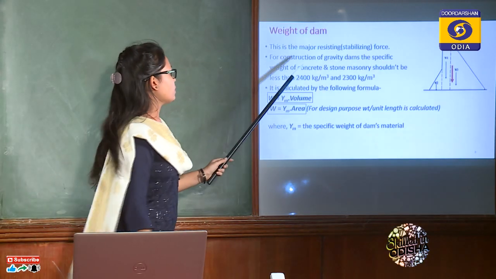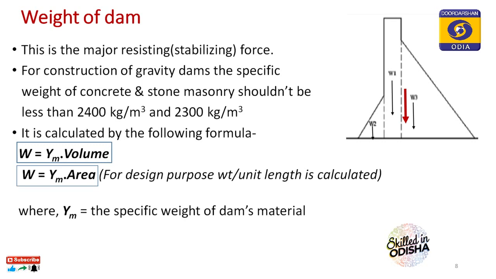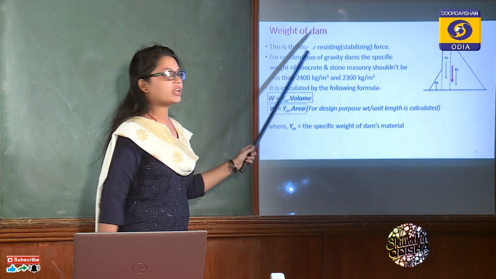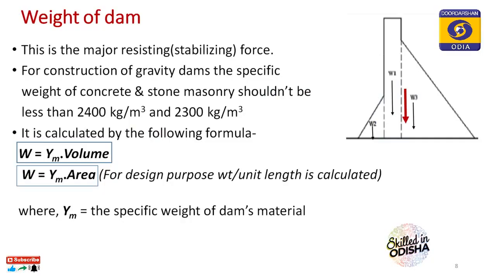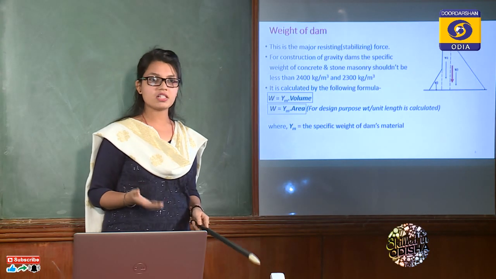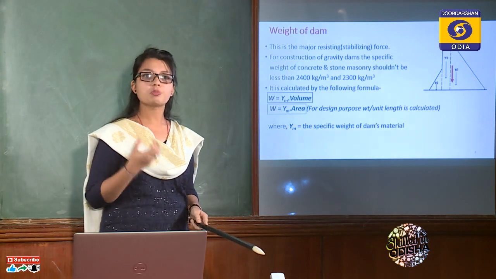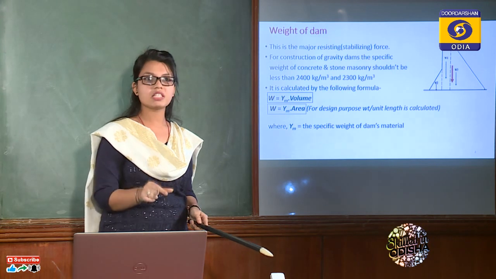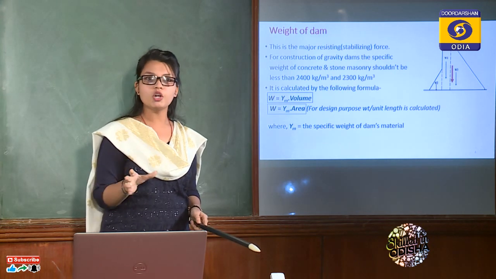So first of all, weight of the dam. I already told you that weight is the stabilizing or resisting force that counteracts all the external forces acting on the gravity dam. Now the question is how to calculate the weight of the dam. We know the material used for the construction of a gravity dam, either concrete or stone masonry. Since we know the materials, we know their mechanical properties also, and their specific weight. Specific weight is weight by volume. So if we multiply specific weight with volume, we will get the weight.